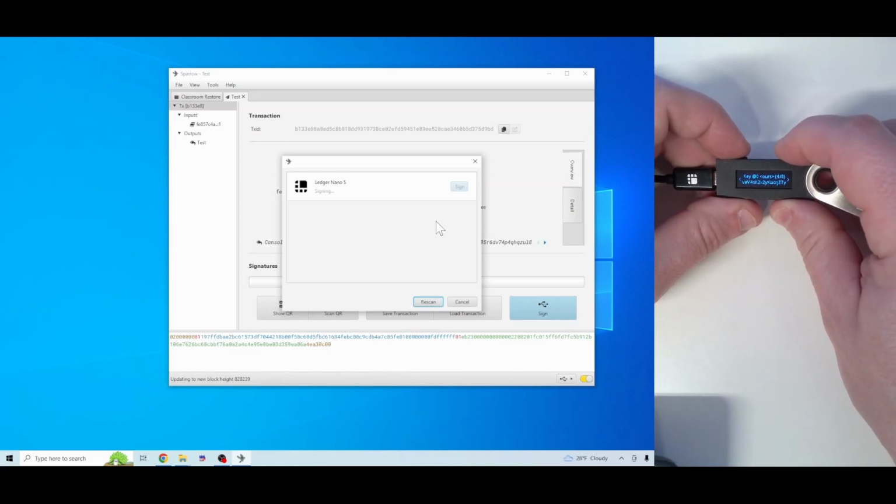And now it's walking us through some information about the keys, which we're going to step through quickly here and approve. And now it's going to ask us to confirm if we are ready to spend from this wallet, which we are.